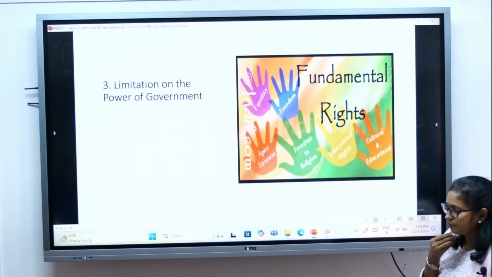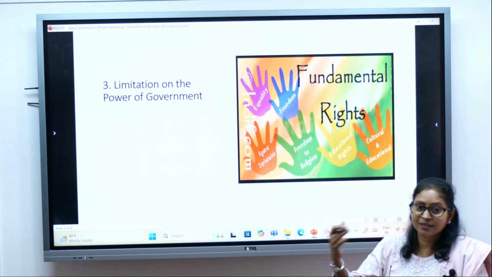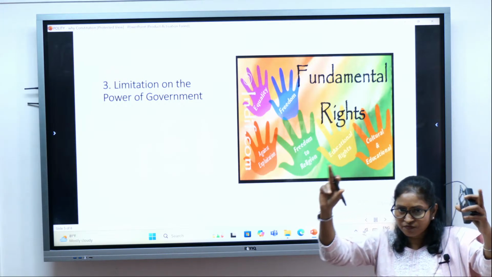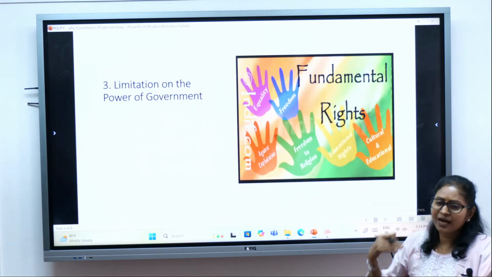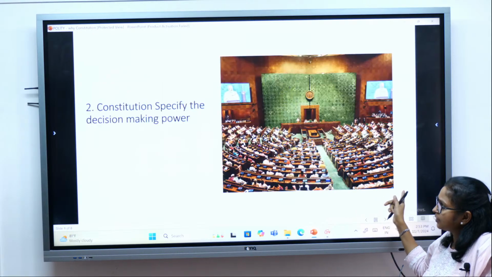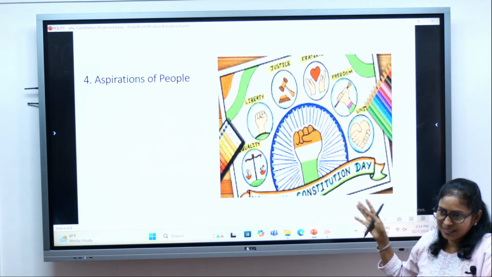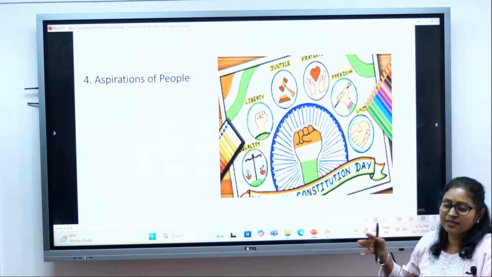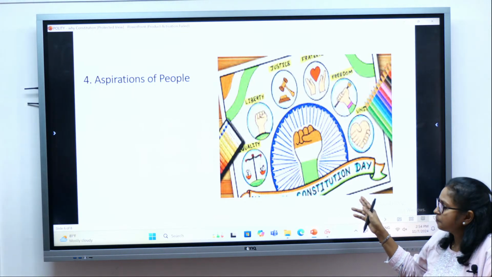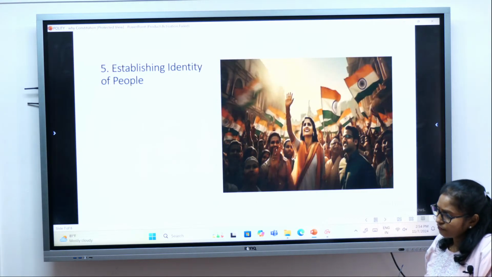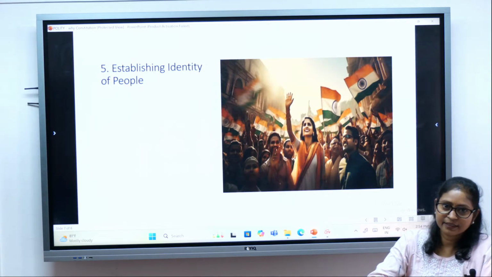Limitation on the power of the government. So the Constitution also provides, a constitutional government means a limited government, because the Constitution defines the power of the government, right? It defines the power of the government, and they can't go beyond that. So that is what it provides, limitations on the power of the government. The Constitution also contains the faith and aspirations of the people, what kind of society people want and how it will be built, that is being provided in the Constitution. Finally, the Constitution helps in establishing the common identity of the people.